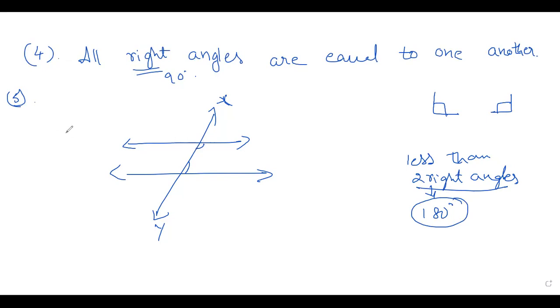This is your postulate 5. See, when a line meets two other lines, right now, the interior angles, what angles are forming here? These two are interior angle. The sum of these two interior angle will be less than two right angles. That means it is less than 180 irutte anta. Okay. So we know that in parallel lines, the sum will be 180. That is equal to 180. That is your postulate 5, children. Okay. Now we'll go for the exercise.